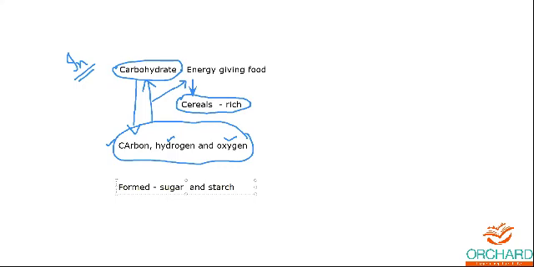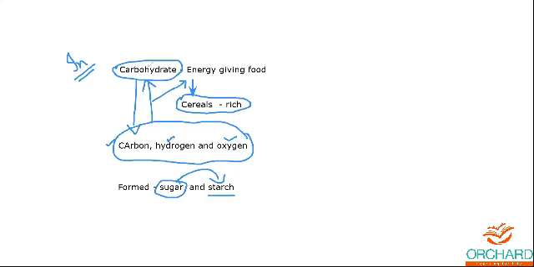The final product will be glucose. Sugar is a very simple substance, a simple molecule. The complicated structure of sugar you can call starch. So starch is actually a complex carbohydrate.